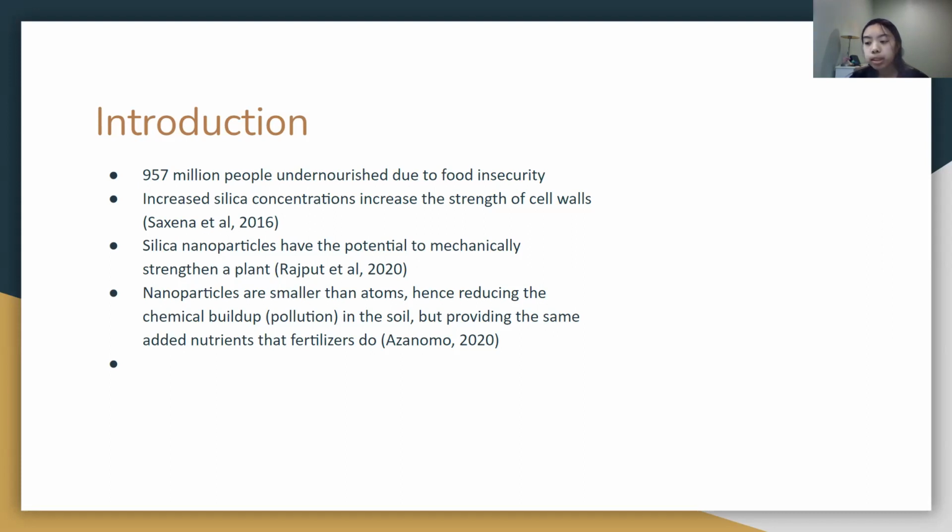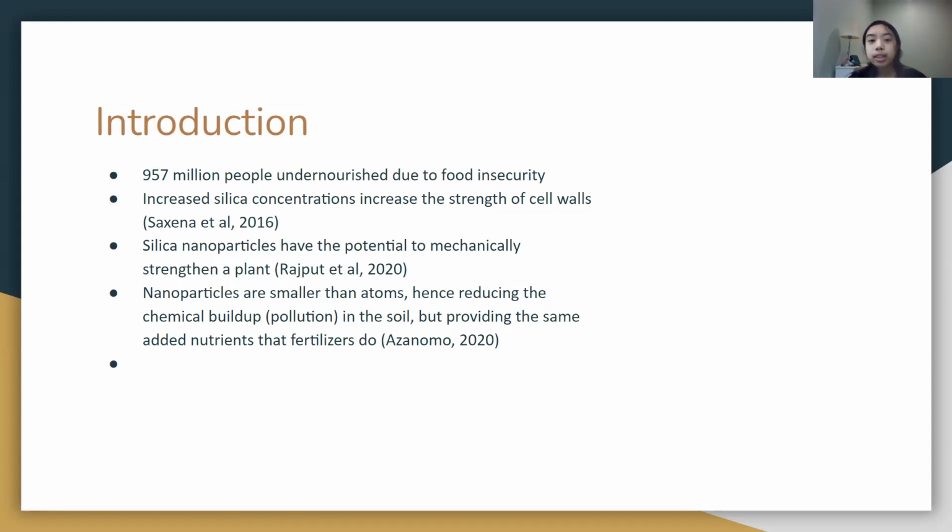We can't change where these people are living or the climates of these locations, but perhaps we can find a way to reduce the damage crops receive because of that. Thus, I set out looking for potential long-term solutions for making a super plant, specifically looking for a solution that was both economically and environmentally sustainable, and hence being easily accessible to all.